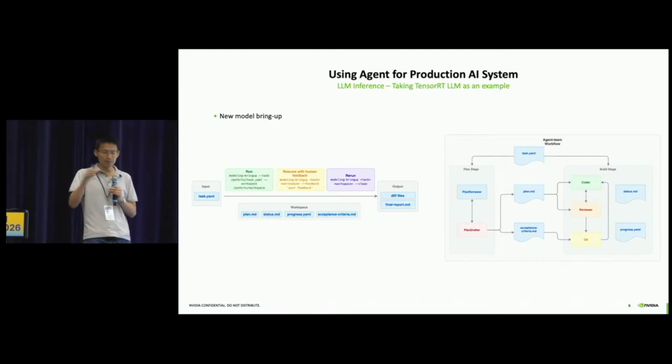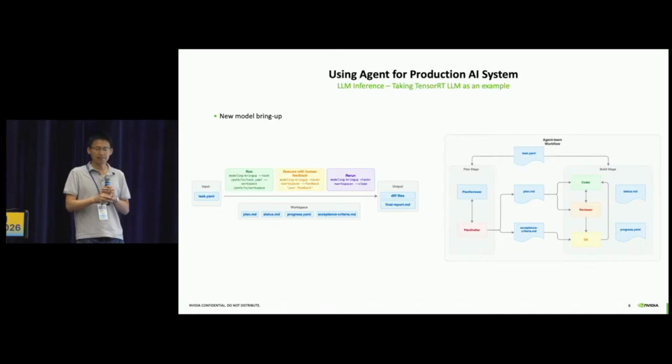Another example is using agents to increase our velocity of supporting new models in TensorRT-LLM. There are new models coming in almost every month, sometimes every week, and we want to make sure we can support a new model quickly. So we built an agent-based modeling tool to increase velocity.